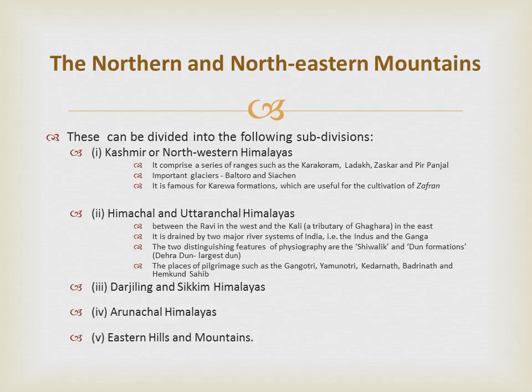Dehradun. Dehradun is the largest dun of all the duns in these regions. Then Darjeeling and Sikkim Himalayas. They are flanked by Nepal Himalayas in the west and Bhutan Himalayas in the east. It is relatively small but is a most significant part of the Himalayas. It is a region of high mountain peaks like Kanchenjunga, that is Kanchenjunga, and deep valleys.